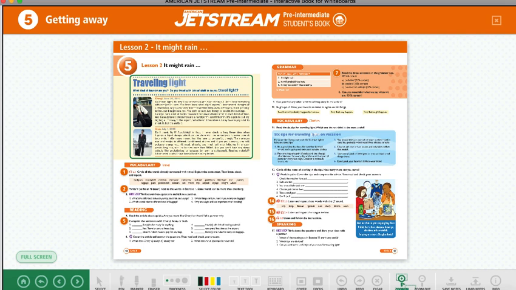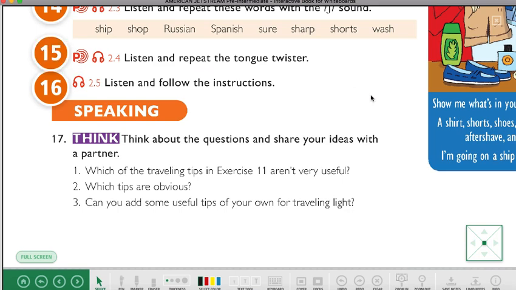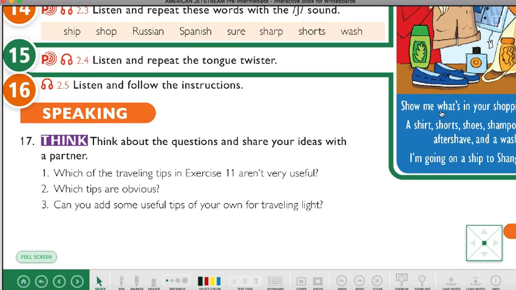Okay, but listen and okay, I can listen right now and that's it, fortunately. Okay, so listen and repeat the tongue twister. This is funny, okay? This is a tongue twister.